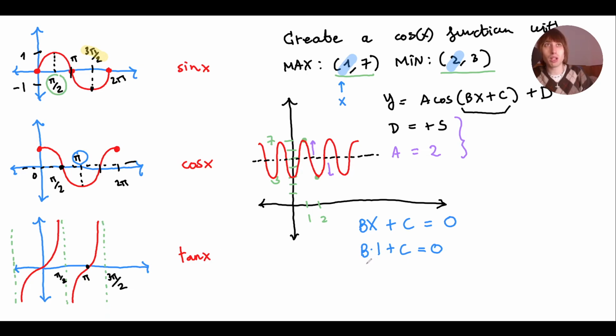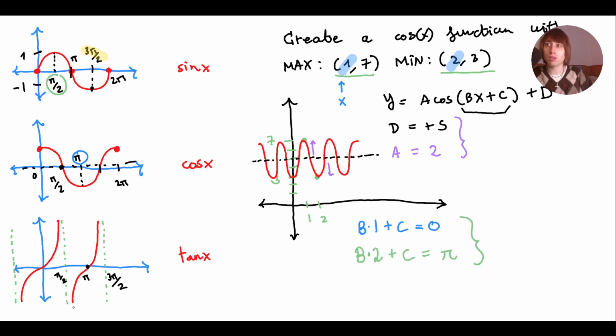So my other equation will be b times my minimum, which is 2, plus c should equal pi, because that's how I get a minimum. And now I have a system of equations with 2 variables where I will find b and c. Let's get it. I'm gonna move this up because I need space.